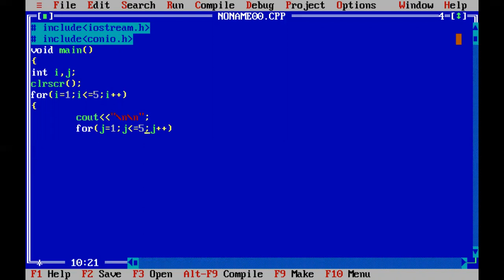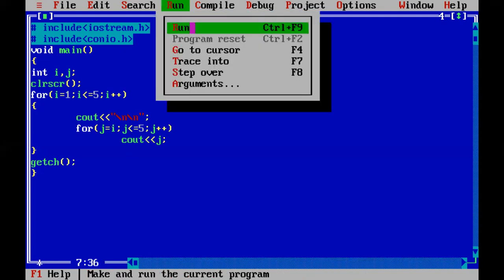Oh sorry, over here we made a mistake, j is equal to i. Now cout, print the value of j, semicolon. It will close over here, getch, and now check what the program will display.